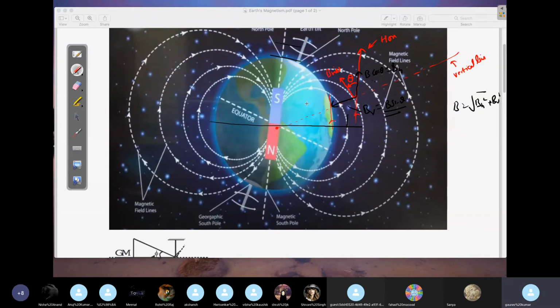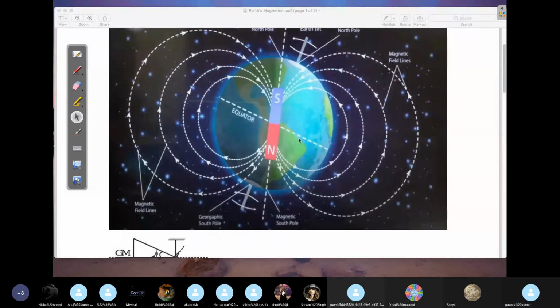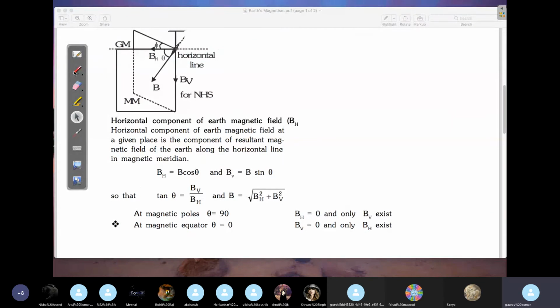Now I feel like you have understood how to understand these terms: magnetic dip, net magnetic field, vertical component, and horizontal component for any point on the Earth's surface. This is what you have here. This is your magnetic meridian, and this is the geographic meridian, the one behind. This angle is your declination. It's called declination.